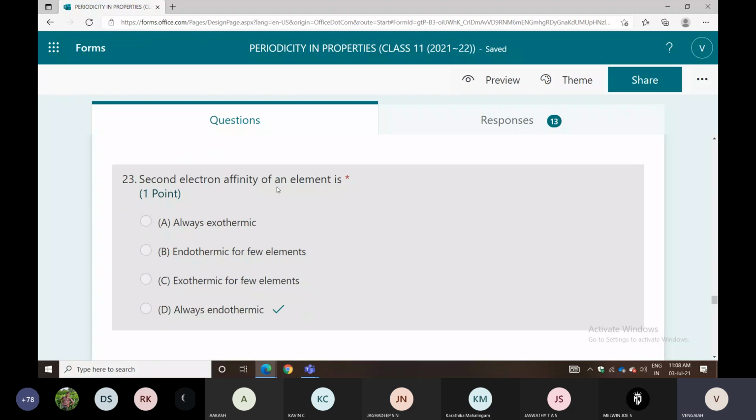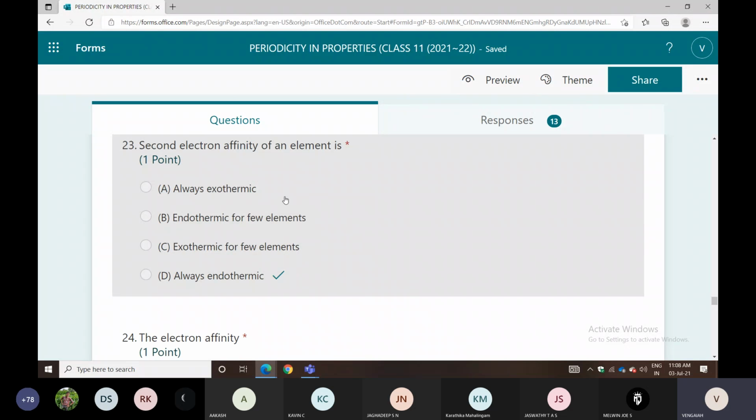Second electron affinity of elements: the second electron affinity is always an endothermic process. Energy is required when you add an electron to a negative ion, so energy is absorbed. So it is always an endothermic process.